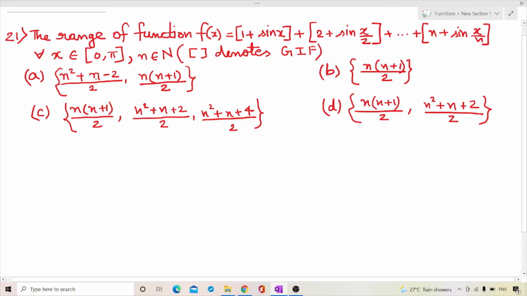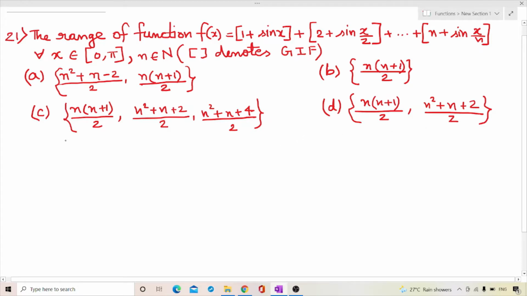Options are: A, (n squared + n - 2)/2, n(n+1)/2; B, n(n+1)/2, (n squared + n + 2)/2; C, n(n+1)/2, (n squared + n + 4)/2; and D, n(n+1)/2, (n squared + n + 2)/2.